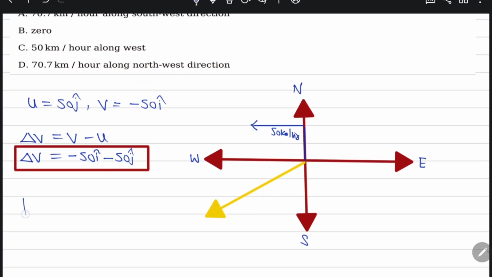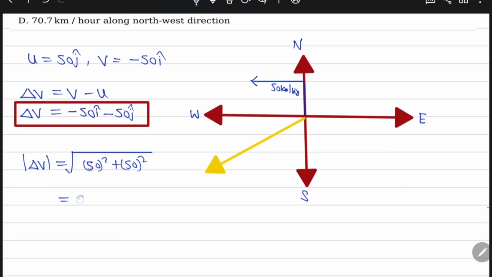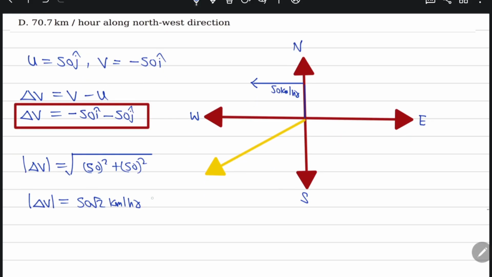So delta v is equal to the square root of 50 square plus 50 square. That comes out to be 50 root 2 kilometer per hour. So 50 into 1.414 comes out to be 70.7 kilometer per hour. The change in velocity comes out to be 70.7 kilometer per hour.